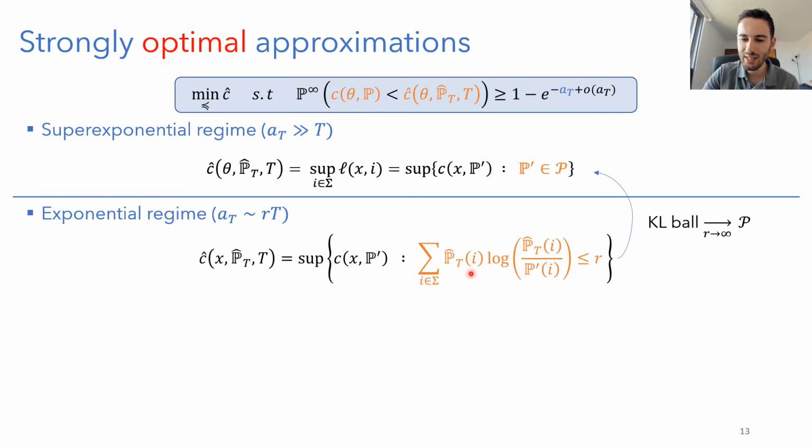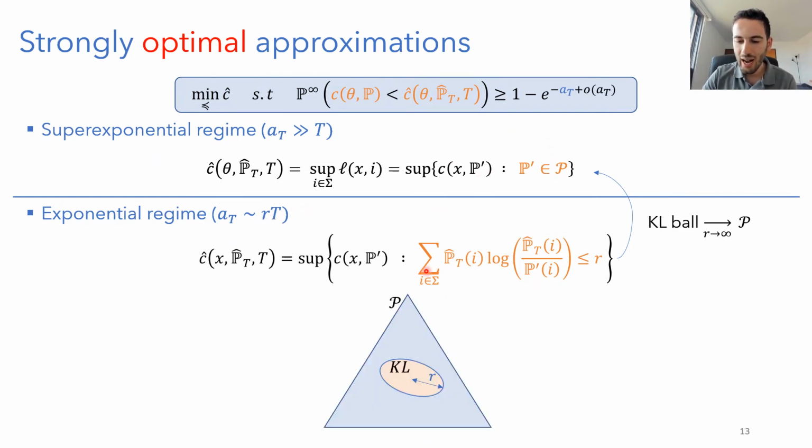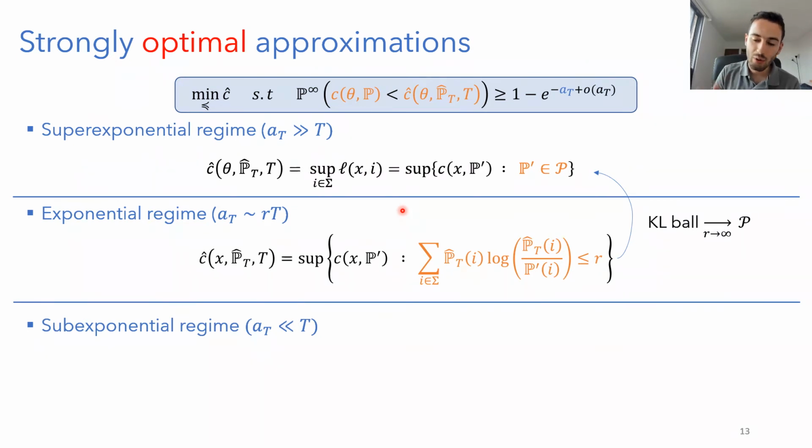And the interesting thing is that the transition between these two is smooth, in the sense that we can see that this regime is exactly the limit of this regime when R goes to infinity, as the KL ball with radius R, ultimately when R goes to infinity, converges to the simplex, which we get exactly here. We consider the worst case distribution among any possible distribution, which is equivalent to the worst case loss of the uncertainty.